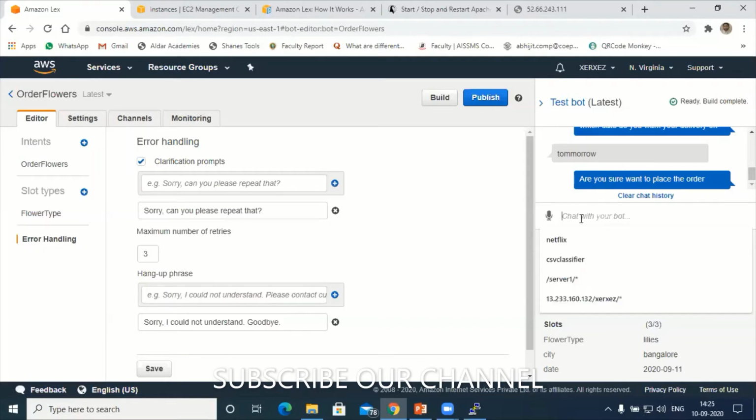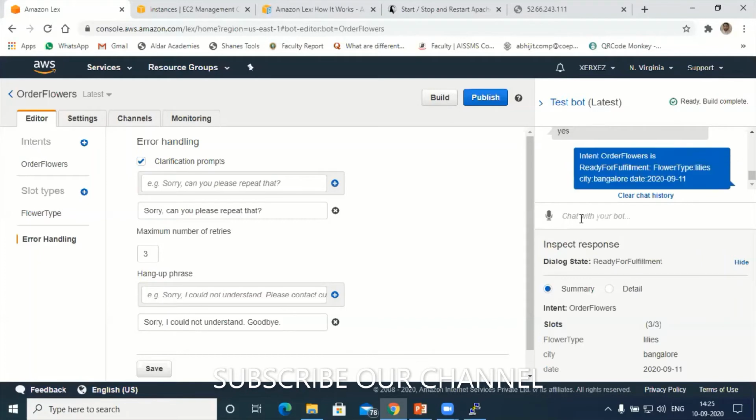Let's say I'll type yes. Next we'll try to play with other words. Yes. Can you see now the order has been booked? See here, intent order flower is ready for fulfillment.